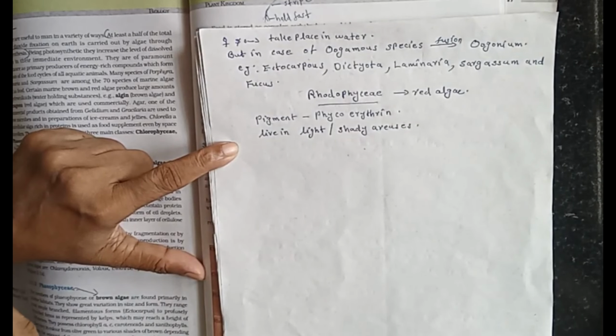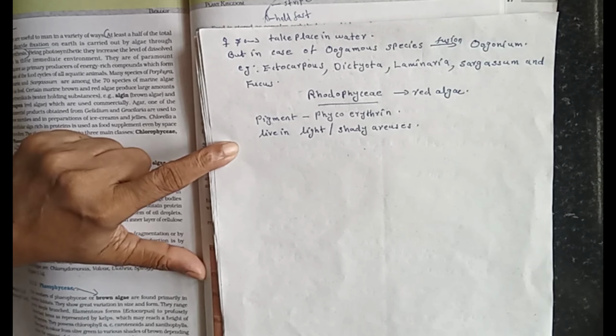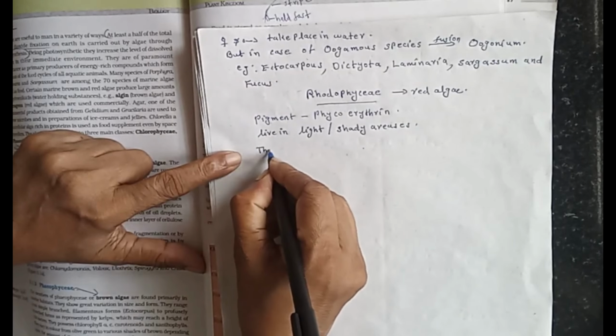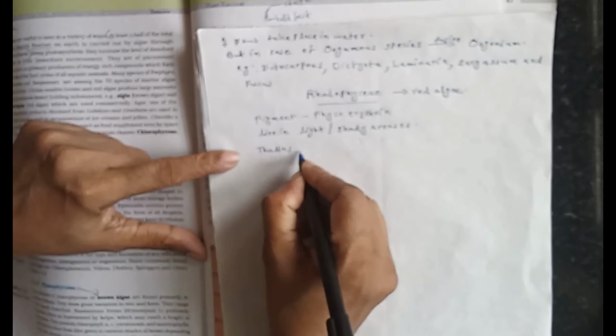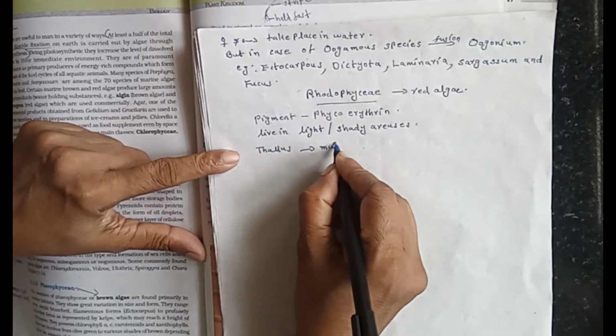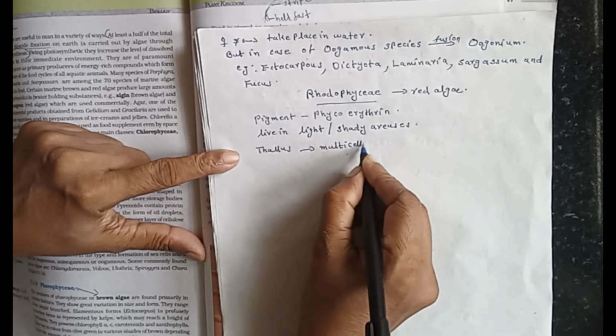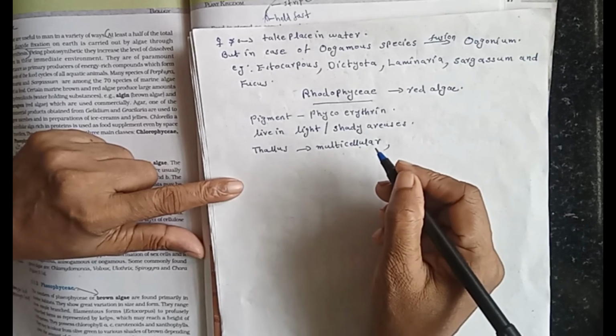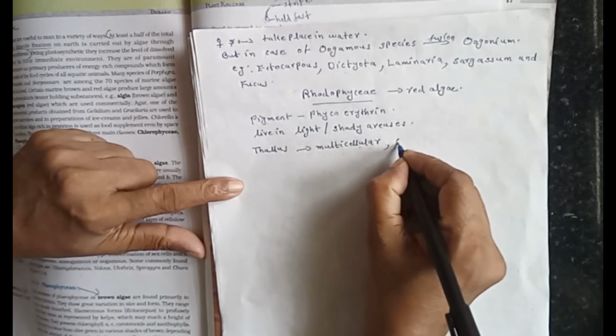Thallus means the algal body without xylem and phloem conductive tissue. The thallus is usually multicellular. Some of them have complex body organization.